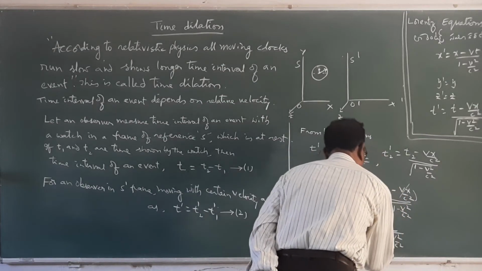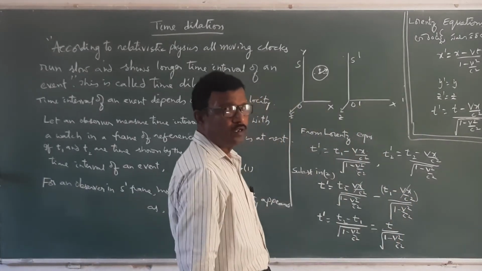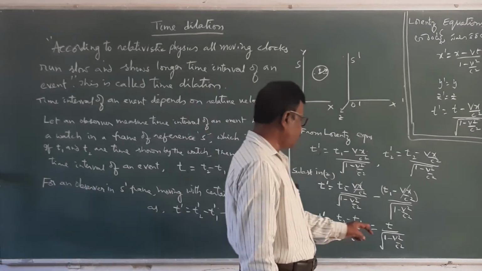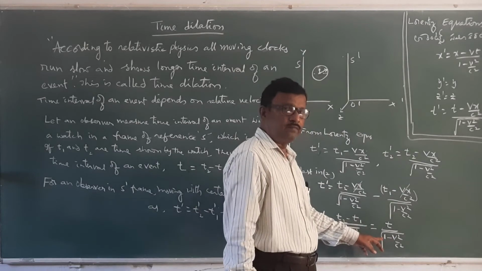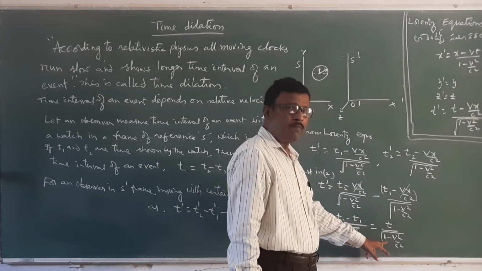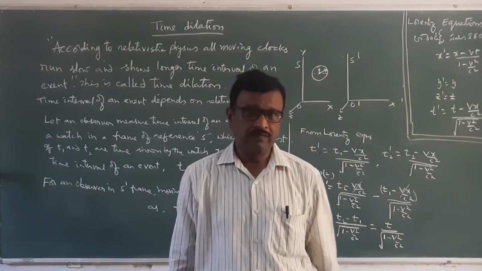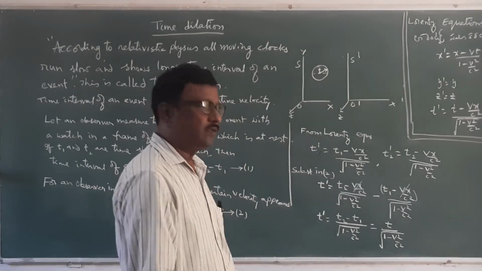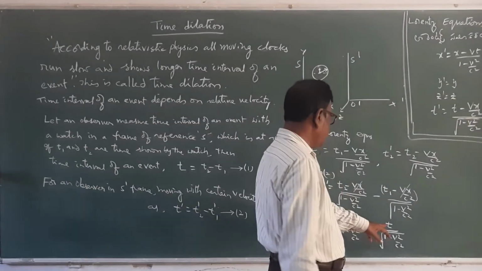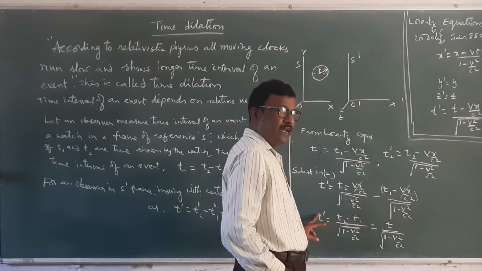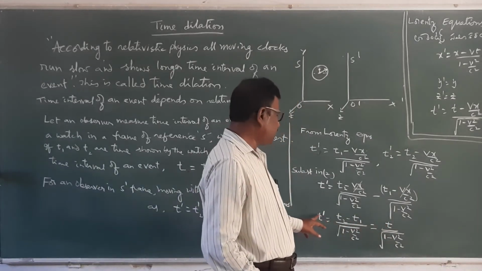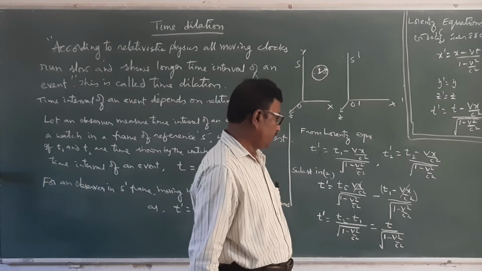Now, because the denominator, the square root of 1 minus v square by c square, is less than 1, t is always less than t dash. In the other way, t dash is greater than t.